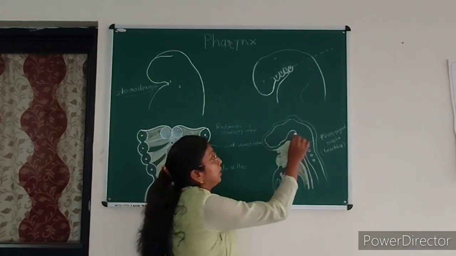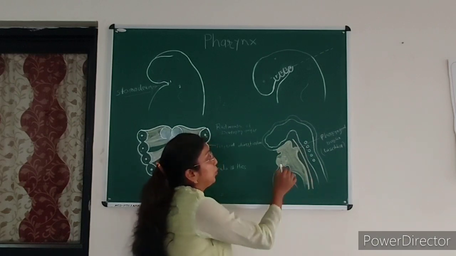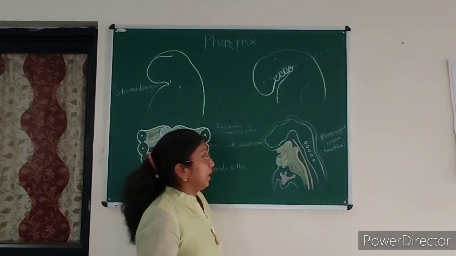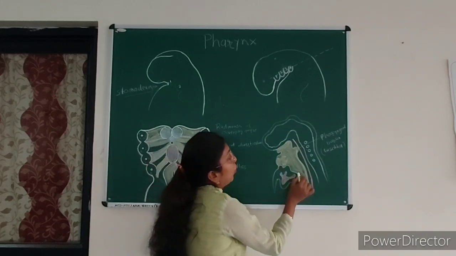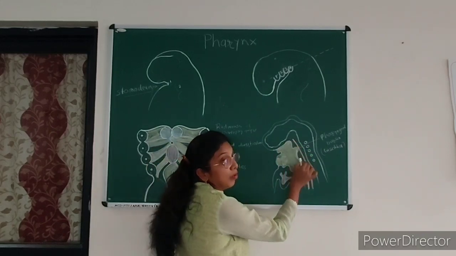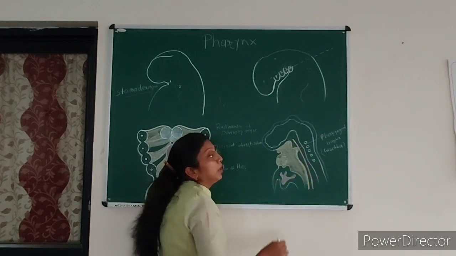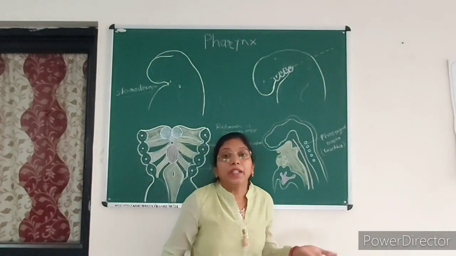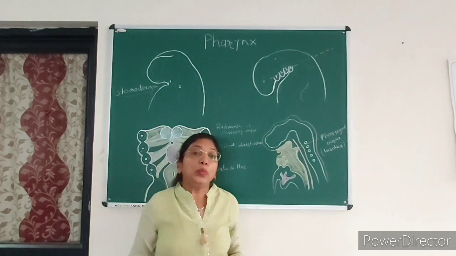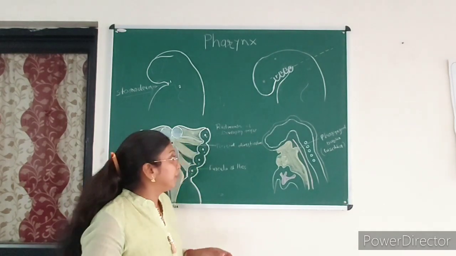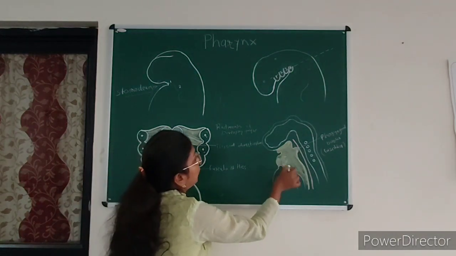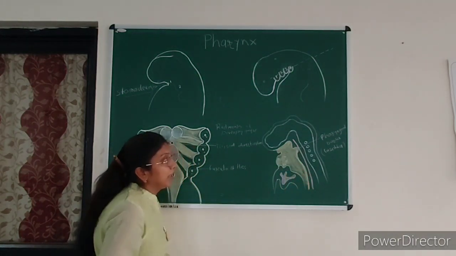Here is a sagittal section in which you can see the primitive pharynx. It has a ventral wall, a dorsal wall also known as the roof, and the two lateral walls that are related to the splanchnopleuric mesoderm and the surface ectoderm. So that is about the primitive pharynx.